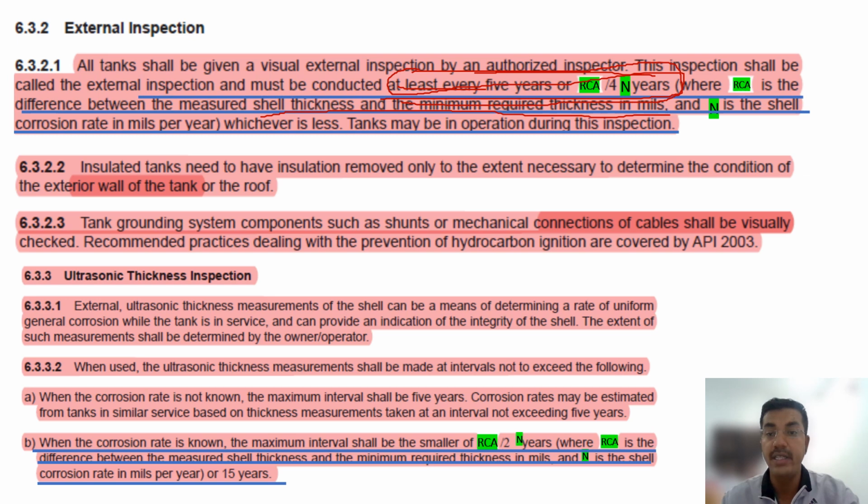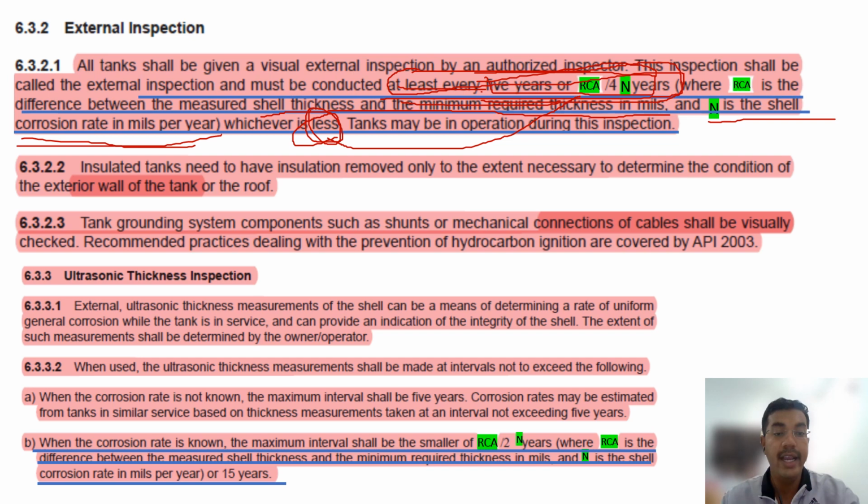Mils means thousandths of an inch, and N is the shell corrosion rate in mils per year. That I told you. Whichever is less. This word less is important. So it is RCA by 4N or 5 years, whichever is less.